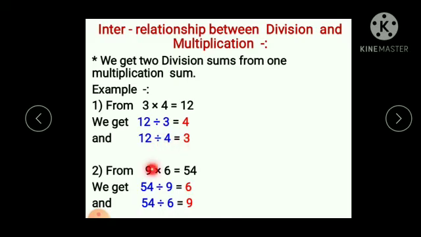Second, 9 multiplied by 6 is equal to 54. So, divide 54 by 9 and 6. 54 divided by 9 is equal to 6 and 54 divided by 6 is equal to 9.